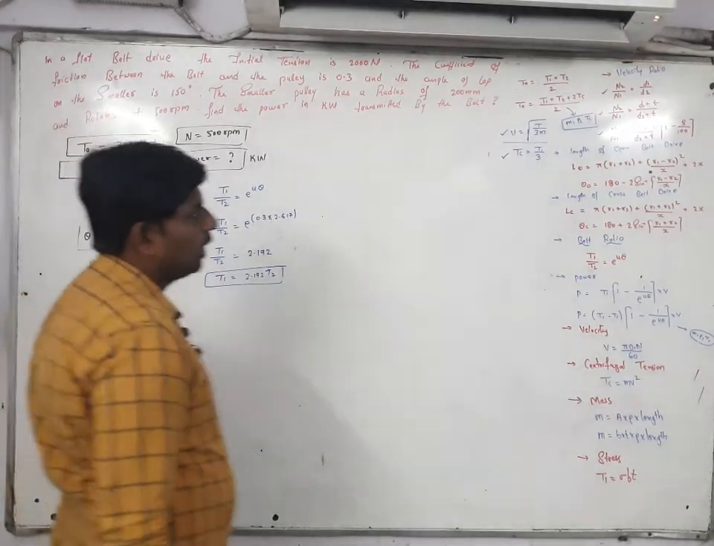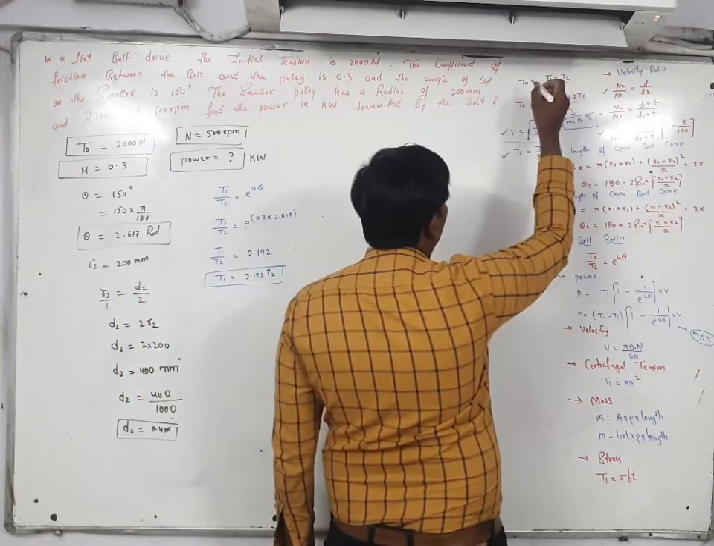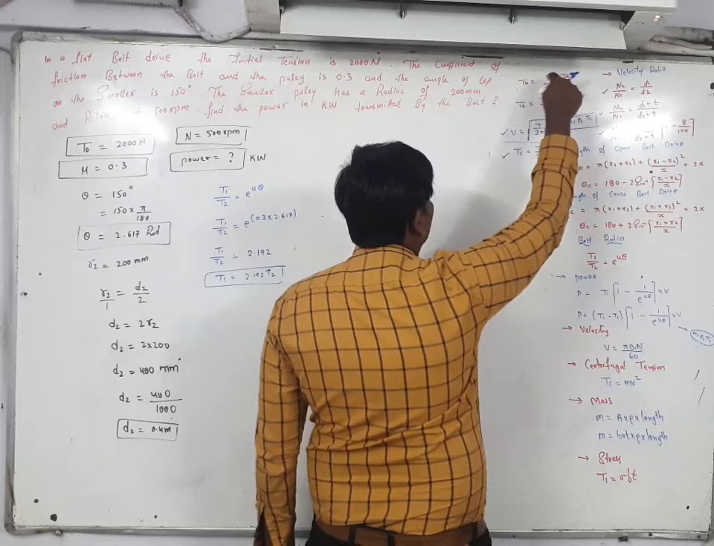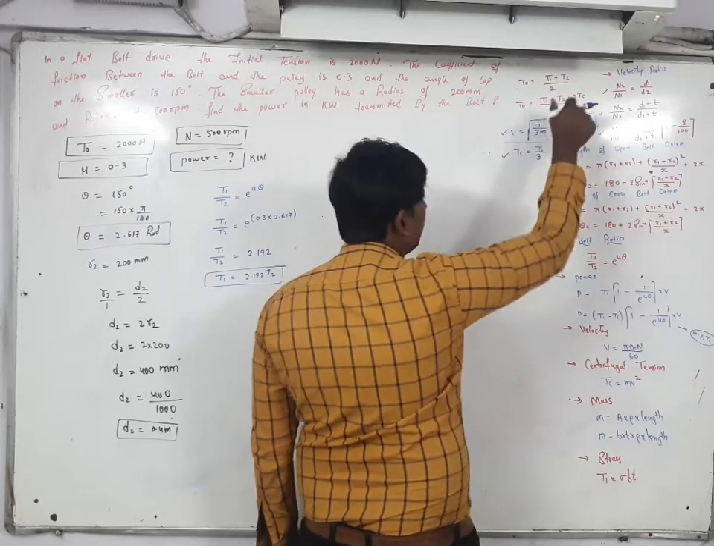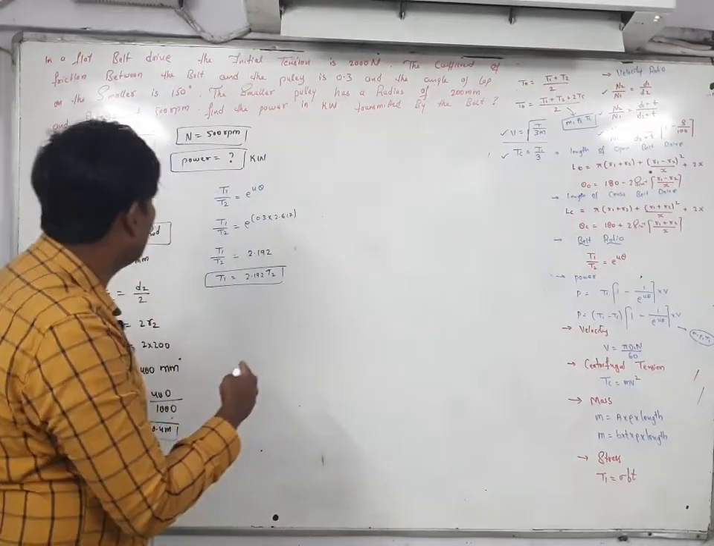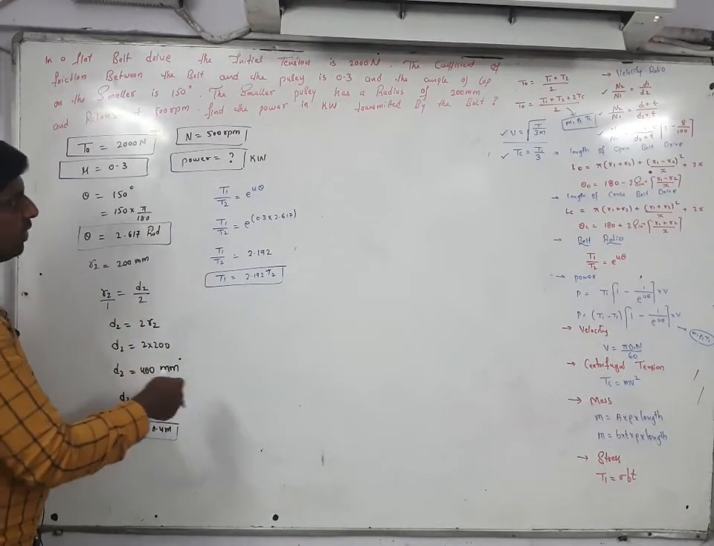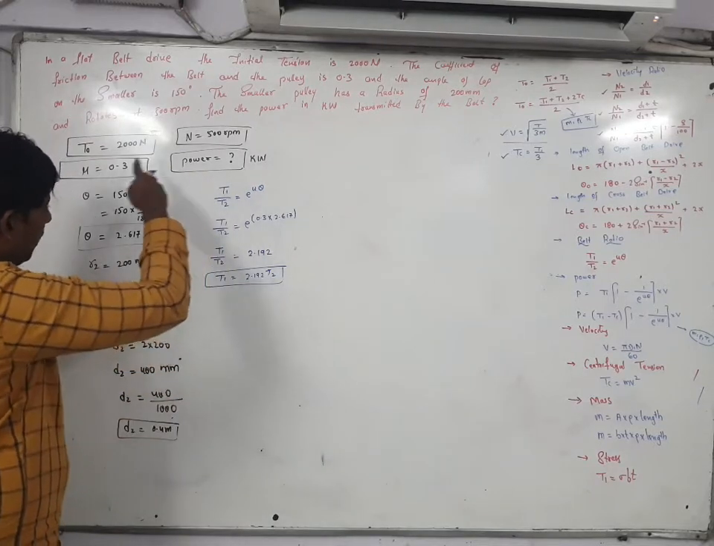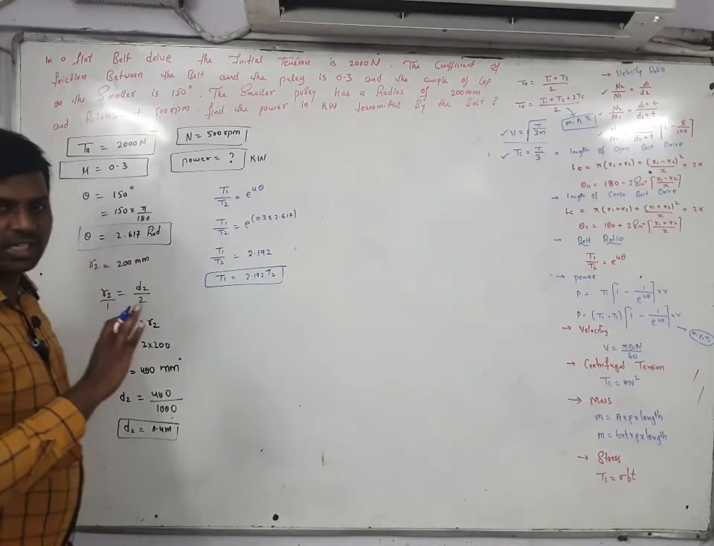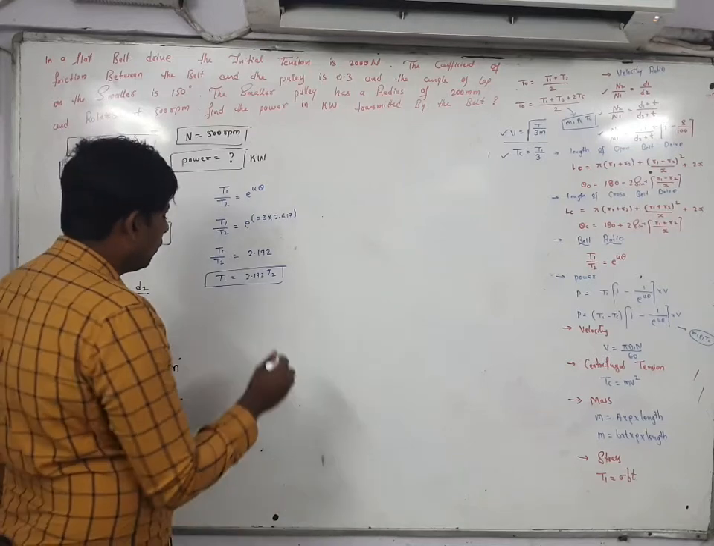given. For finding the initial belt tension, as you can see here, two formulas are there: (T1 plus T2) by 2, and (T1 plus T2 plus 2C) by 2. When do you have to use the second formula? Is mass given in your question? No. Is density given in your data? No. Is TC, the centrifugal tension, given? No. These three terms are missing. Then you can go for the first formula.